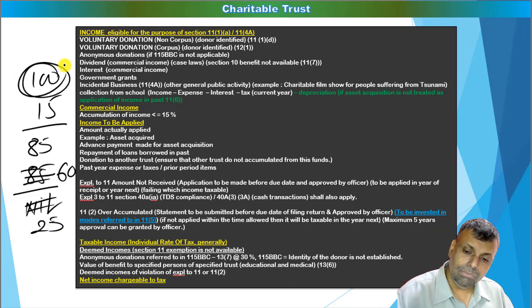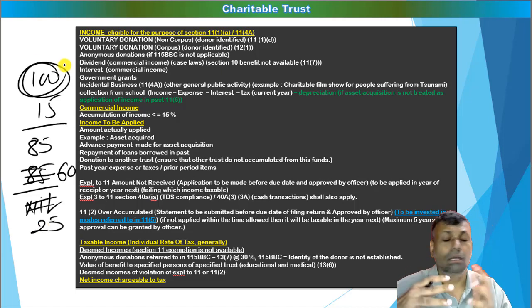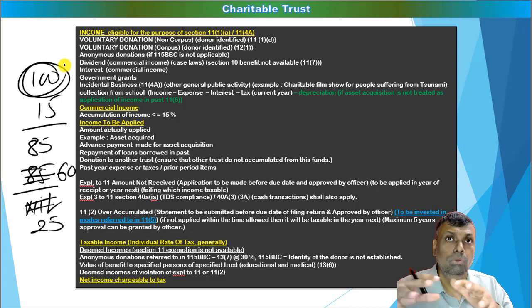Now, how is this income calculated? For example, it has got donors. For example, it has got a donation, corpus donation, non-corpus donation. It might get interest income, dividend income. It might have got other ancillary income, some small rental income if it has got some halls, etc. So different varieties of income, whether it is included here.